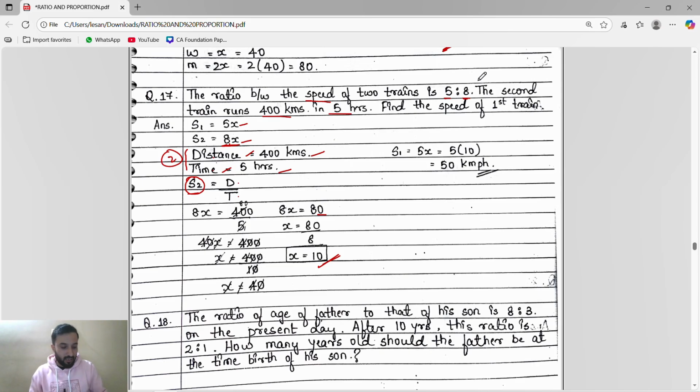Now they said find the speed of first train. The speed of first train is 5x. X is 10, so 5 times 10 is 50. Answer is 50. Khatam. We use the speed of second train to find the x, so that's why we substitute the x here to get the speed of first train. Because the speed of second train we know is 8x, and speed formula is distance by time. Distance and time for the second train they have already given. From there we will get the x.